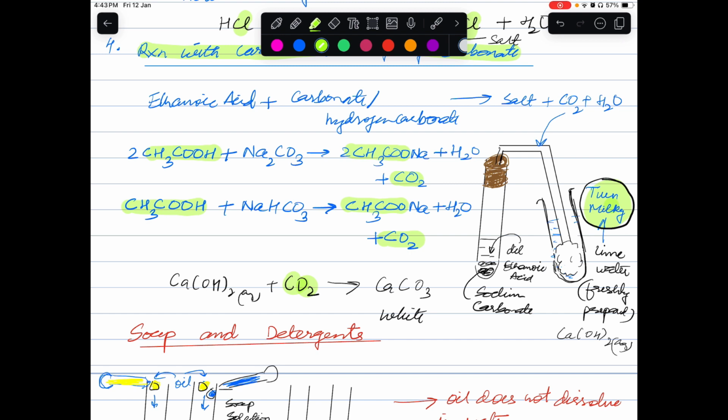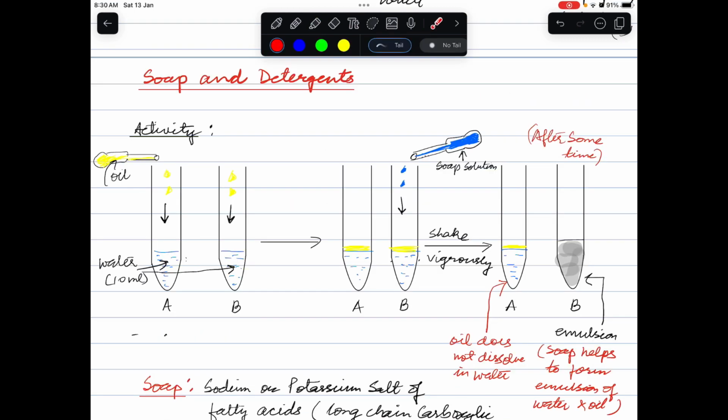Next reaction. Now we are doing the last topic of this chapter, that is soap and detergent. Before discussing in detail what is soap and what is detergent chemically, let us have a look at this activity. Here we have taken two test tubes. In each test tube we have taken 10 ml of water, and we have added a few drops of oil in each test tube. You can take any oil.